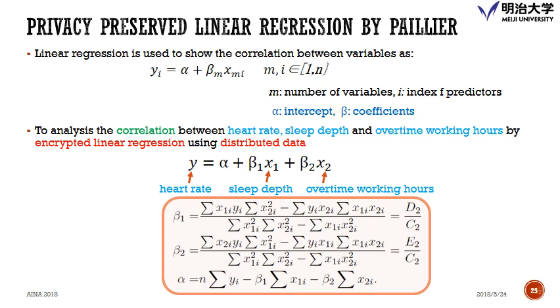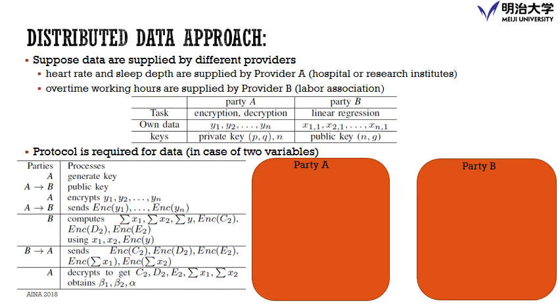We applied the encrypted linear regression to show the correlation between variables, where we have y, x, alpha, and beta. This time we have y as the heart rate, x1 as the sleep depth, and x2 as the overtime working hours. We also have the intercept alpha and the coefficient beta, because we have two variables here. The alpha and beta are calculated by this formula, and because the data are separated between two parties, there must be some protocol to share the data.